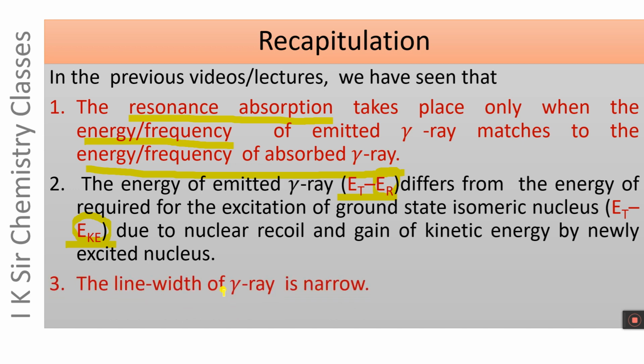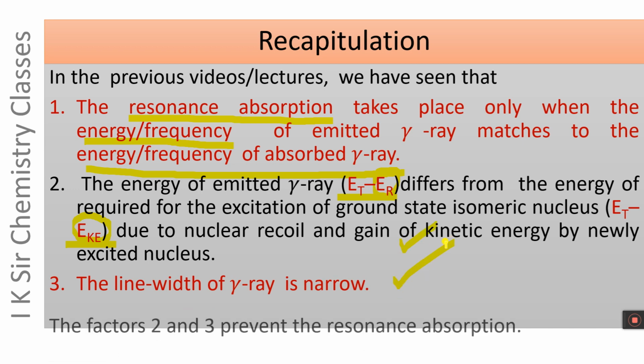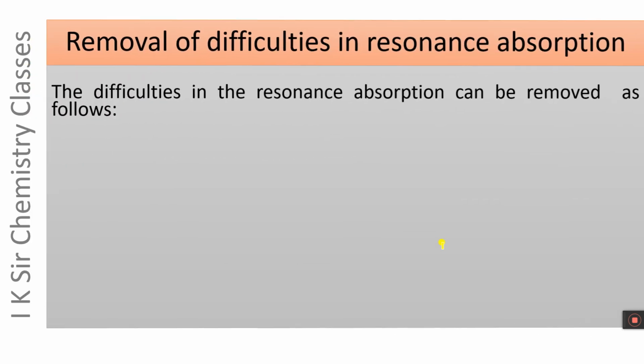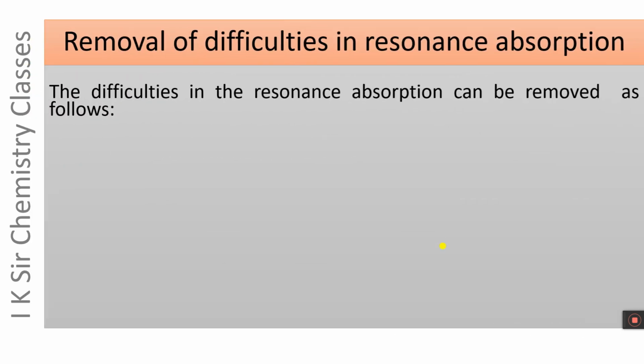The line width of gamma ray is narrow. The factors 2 and 3 prevent the resonance absorption. Now the question arises how these difficulties can be removed. The difficulties in resonance absorption can be removed as follows.